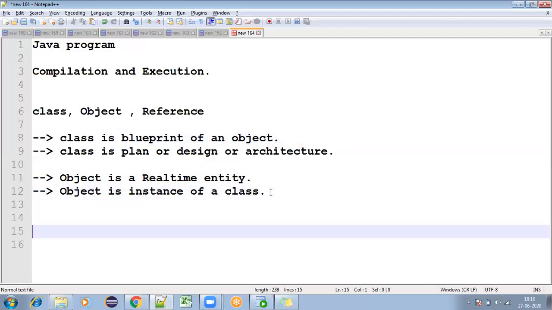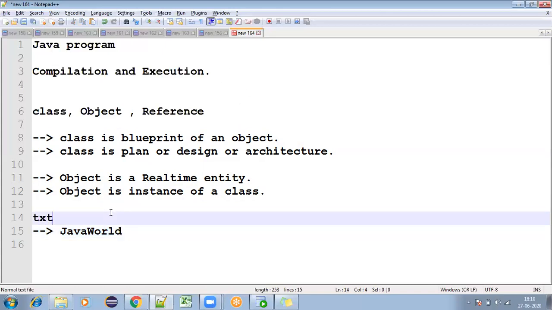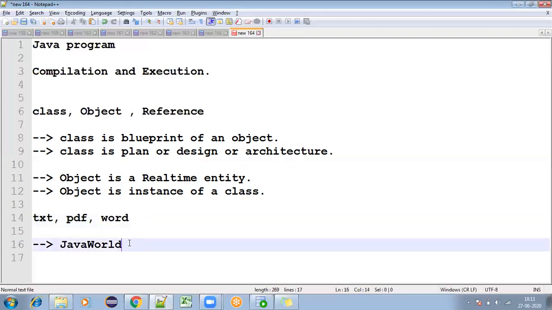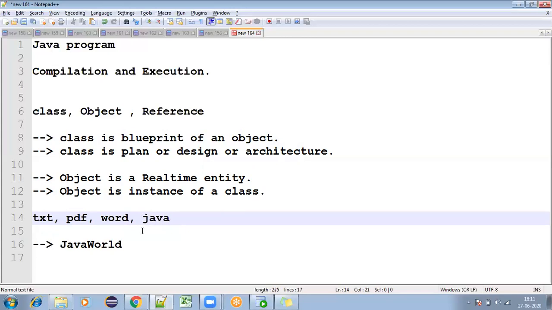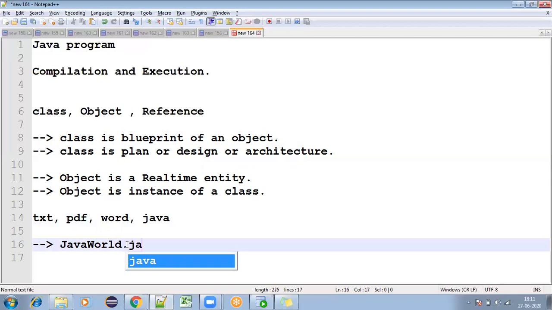Okay. So today we'll understand one program, that is Java World. This is my program name. I'll create one class like this, Java World. If you want to create a text file, what will you give? We give txt. If I want to create a PDF file, we give pdf. Same like if you want to create a Word file, what will you give? Word, right? So same like if I want to create a Java file, you need to give the extension java. So that is how I'll create a Java file here.